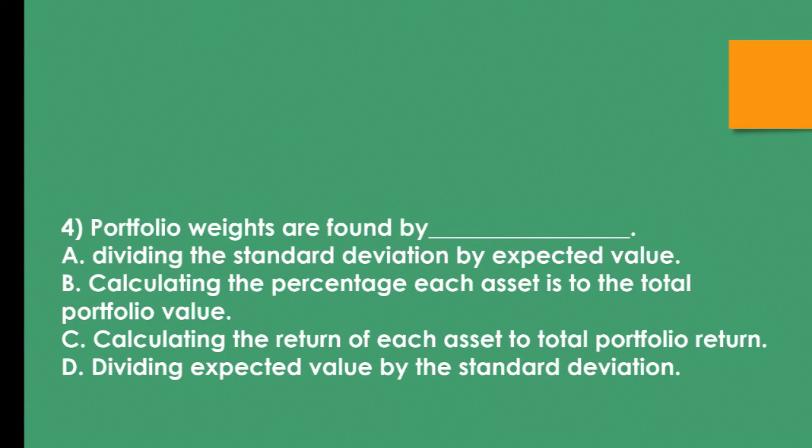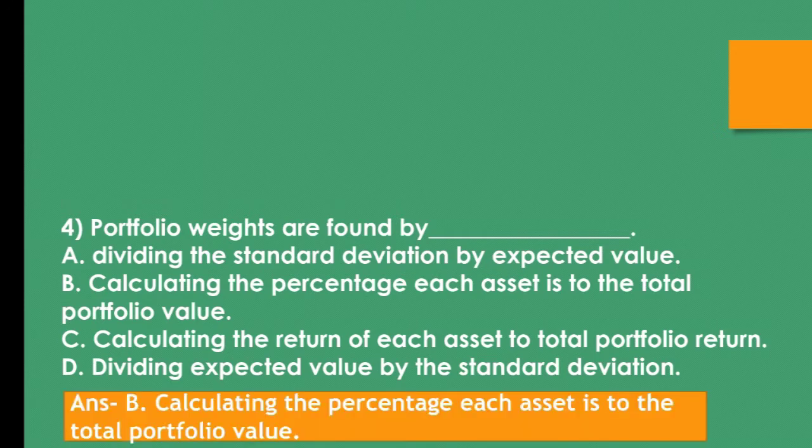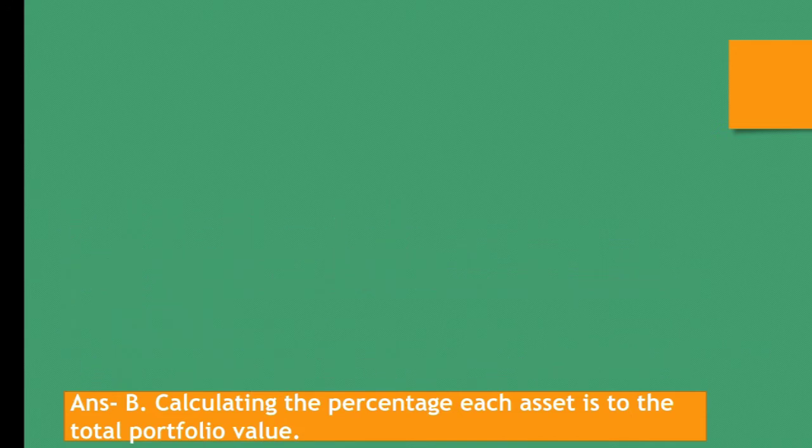Question number 4. Portfolio weights are found by A. Dividing the standard deviation by expected value, B. Calculating the percentage each asset is to the total portfolio value, C. Calculating the return of each asset to total portfolio return, D. Dividing expected value by the standard deviation. The correct answer is B. Calculating the percentage each asset is to the total portfolio value.